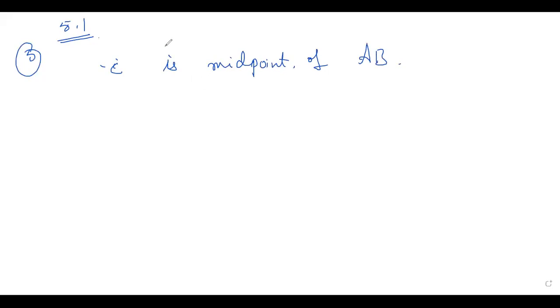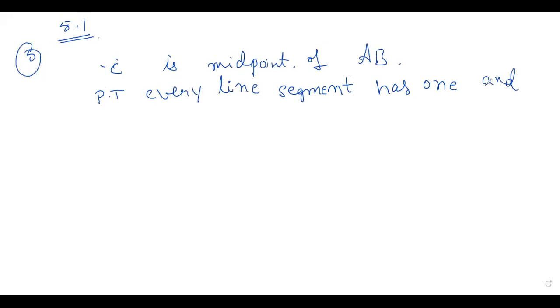Prove that every line segment has one and only one midpoint.